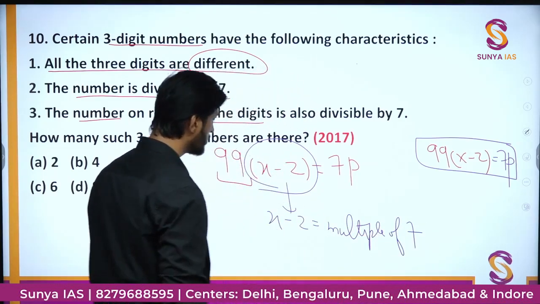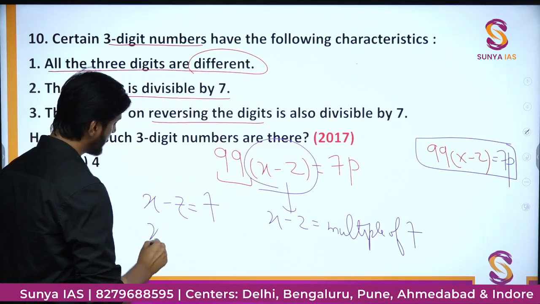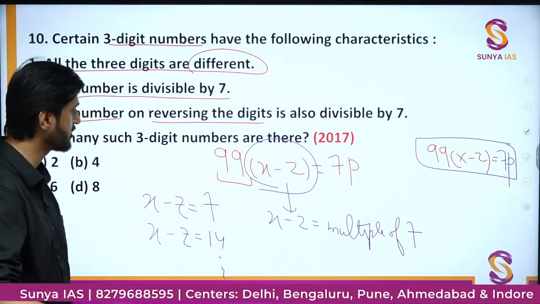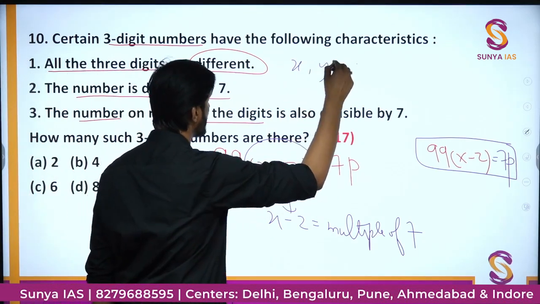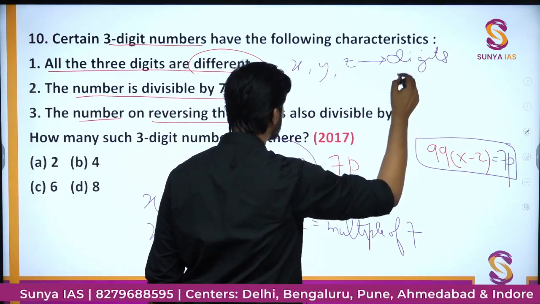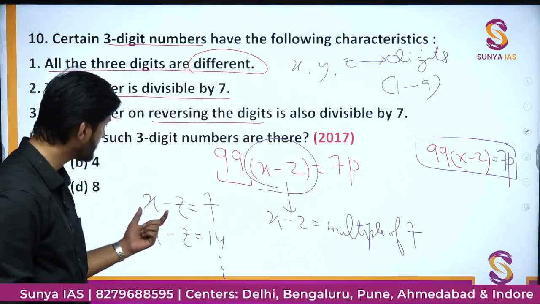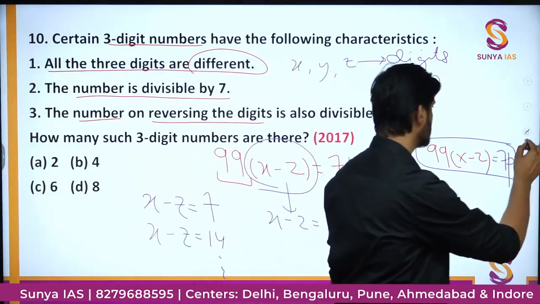Right? So this x minus z could be equal to 7 itself, this x minus z could be equal to 14 itself, and so on, whatever multiples of 7 are possible. But one thing is there, these x, y and z are only digits, which means their values are going to be only from 1 to 9, which means even if you subtract one from the other, you can never get 14 as the answer. Okay.